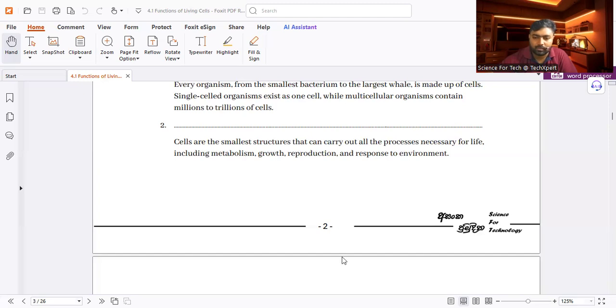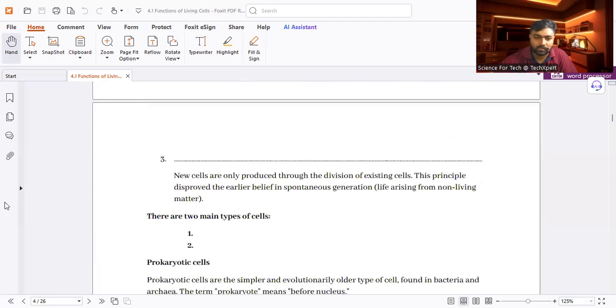Okay, the last one. Except for nerve cells, all the other cells originate from existing cells. We call this process cell division.